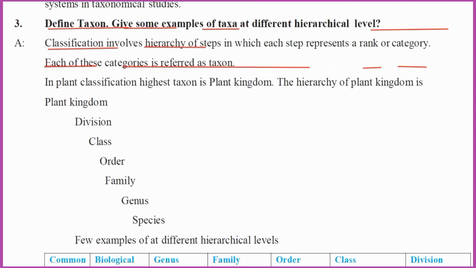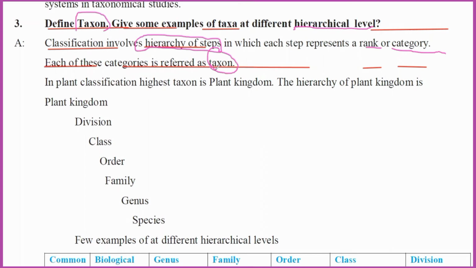So now the fourth one. Define taxon and give some examples of taxa at different hierarchical levels. Classification involves a hierarchy of steps, and each step represents a rank or category. Each of these categories is referred to as a taxon.